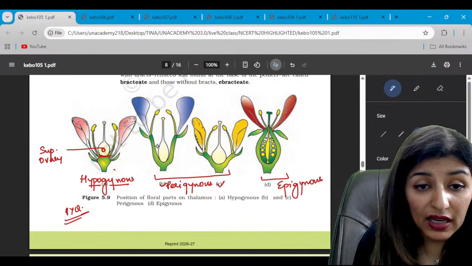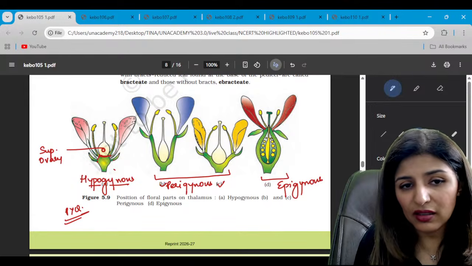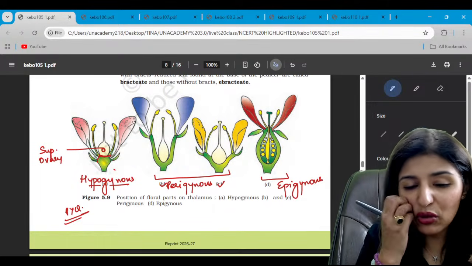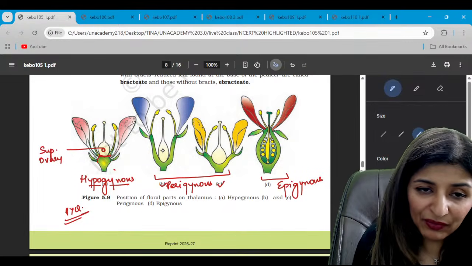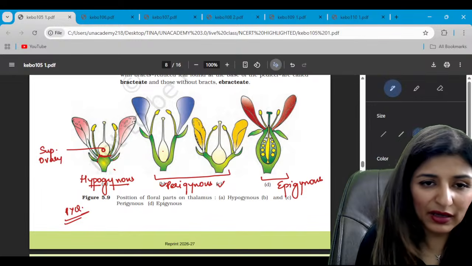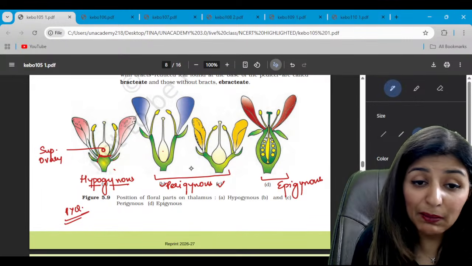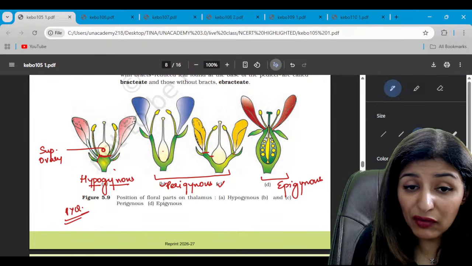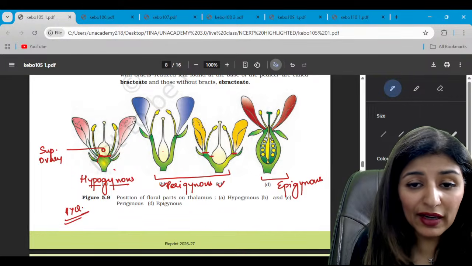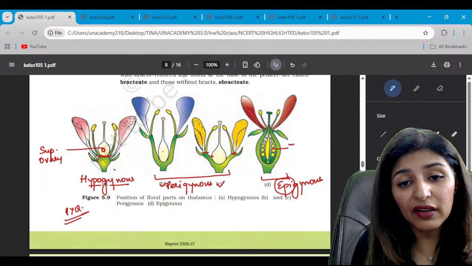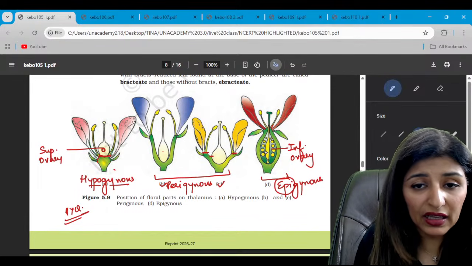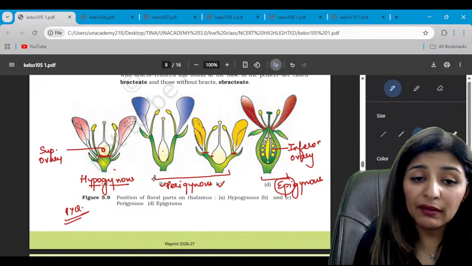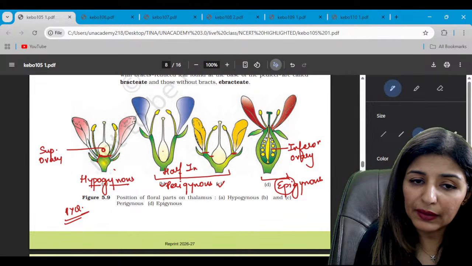That is why hypogynous. Now talking about perigynous, this might not come true to the definition actually, because in perigynous everything is present at the periphery at the same level. So this B diagram is confusing, but just remember what is given in NCERT. In perigynous, ovary and all the other floral structures are at the same level. While in epigynous we have an inferior ovary, and all the other floral structures arise above the ovary. Do we see? They are arising above the ovary. While in perigynous, we have a half inferior ovary.